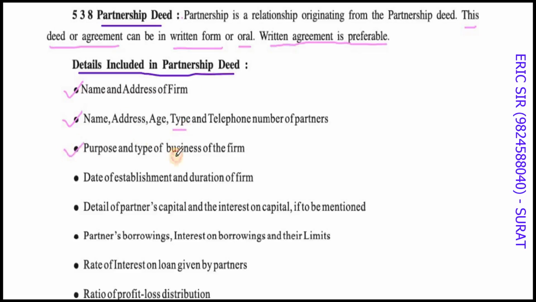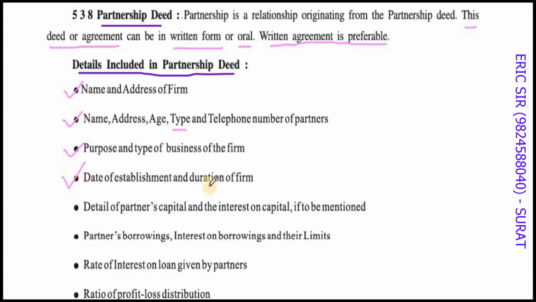Then the purpose and type of business. Is it a trading firm? Is it a manufacturing firm? What type of firm is it? Is it a professional firm like a chartered accountant or a lawyer firm? What type of business is it? The date of establishment. When was it established?